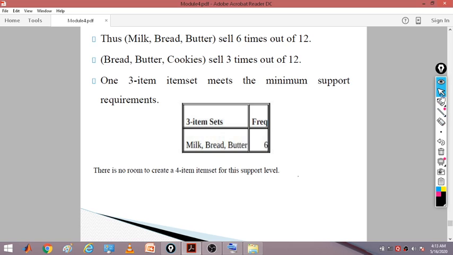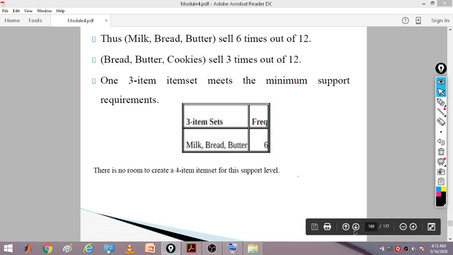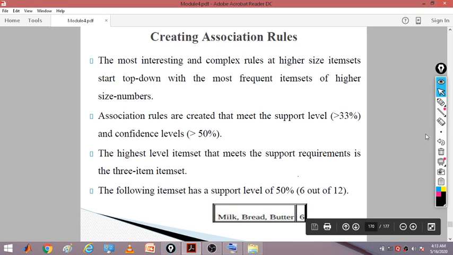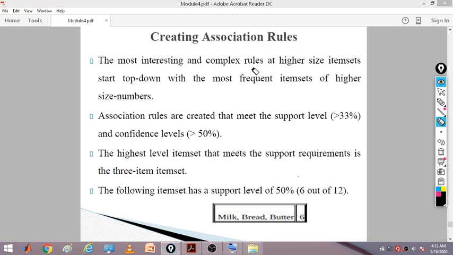Okay, because it is not going to satisfy the support criteria. So now what we have to do, using this we are going to create the association rules. The most interesting and complex rules at higher size item sets start top down with the most frequent item sets of the higher size number. Now association rules are created that meet the support level always, and confidence level should be greater than 50%.